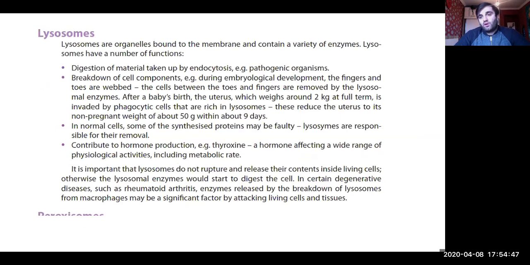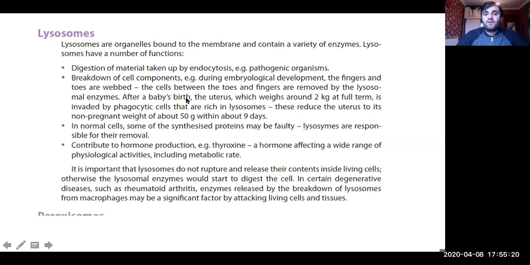Lysosomes are also a very important organelle. They are organelles bound to a membrane and contain different enzymes. For example, in phagocytosis, when bacteria are taken up by phagocytes, they end up dead in the lysosomes inside the cell. So digestion of material taken up by endocytosis, phagocytosis, and breakdown of cell components is also a function.